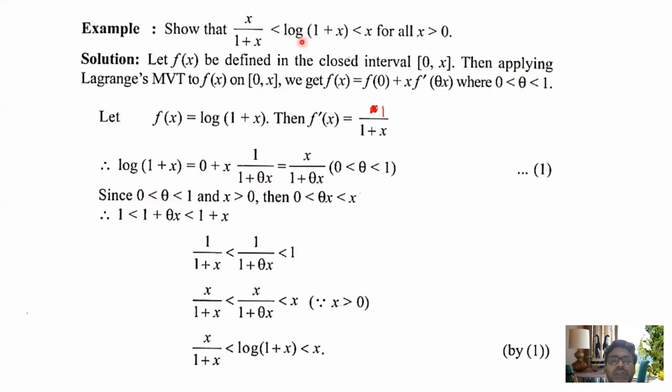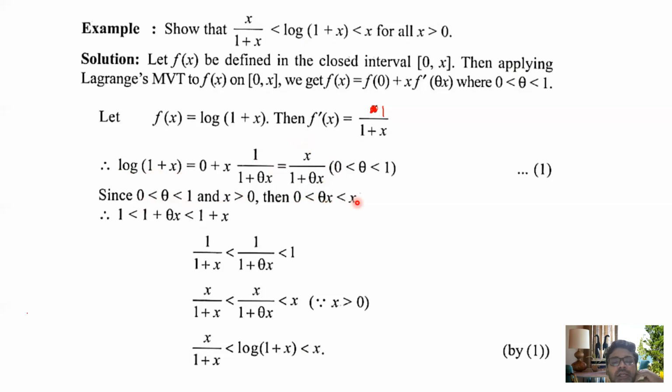So this middle part we can replace by this. If we can construct this x by 1 plus theta x, so we can write log of 1 plus x. We want to establish this one. Let's see. Since 0 less than theta less than 1, positive, multiply with x on both sides: 0 less than theta x less than x.